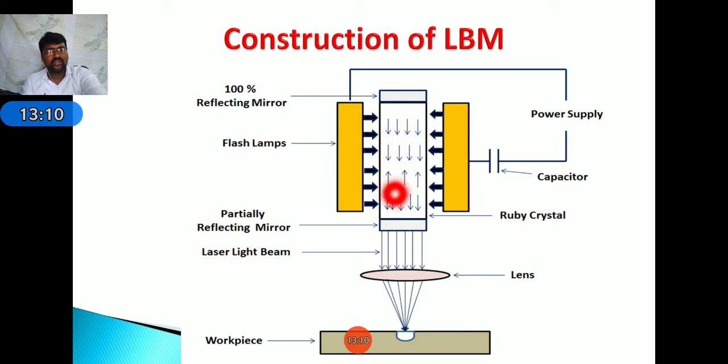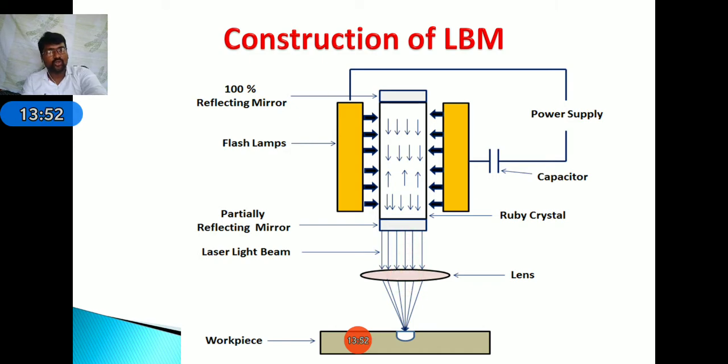The setup consists of a laser medium. Whenever we supply the power, the flash lamps will blink. Due to this, energy is received from the flash lamps. Due to this, the atoms are excited. Therefore the electrons in the outer orbital become free electrons. They move from a lower energy level to a higher energy level. Due to this, the laser medium is formed, as previously discussed. Through this, the laser beam will move from the partially reflecting mirror to the workpiece through the lenses.